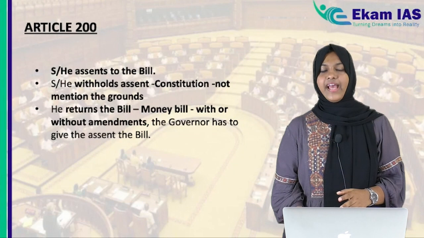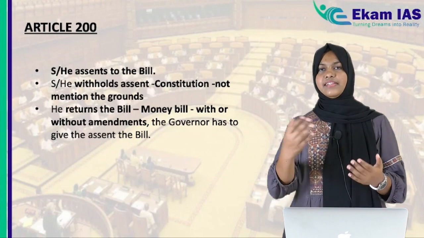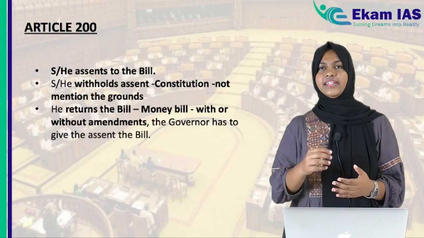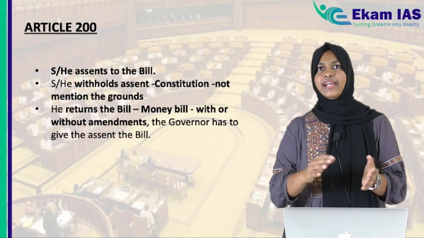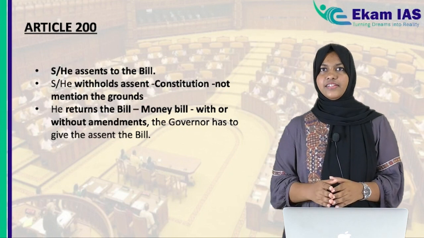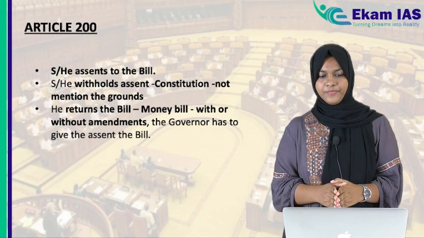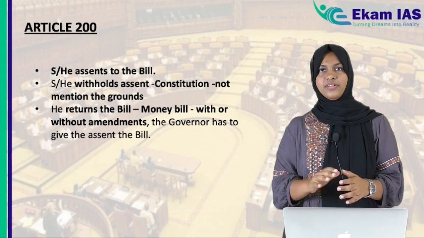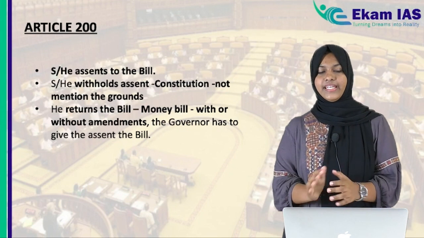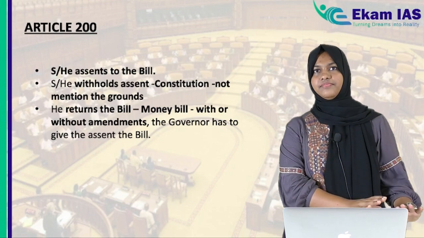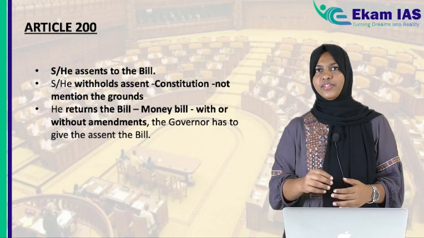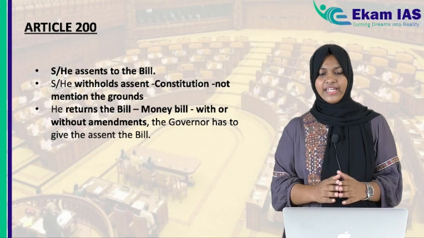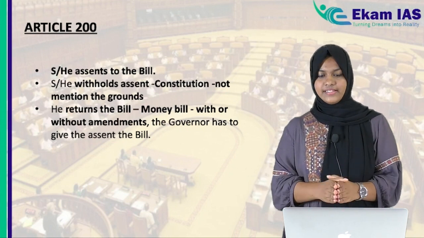In the case of assent to a bill, after the bill is passed by the house, the governor gives assent to that particular bill, and it automatically becomes an act. So that is giving assent to a bill. Then withholding the assent means not giving assent or not reacting to that bill. He can just keep that bill aside, not deciding, not giving assent and not giving it back. So that is withholding the assent.